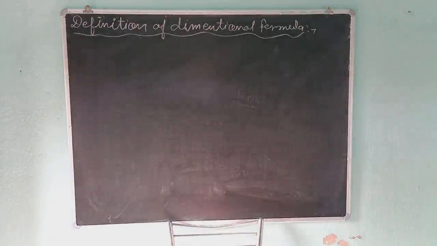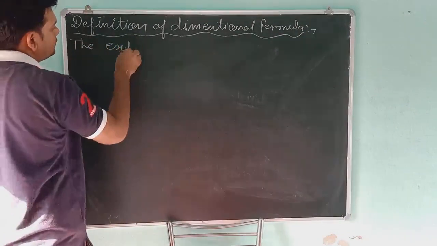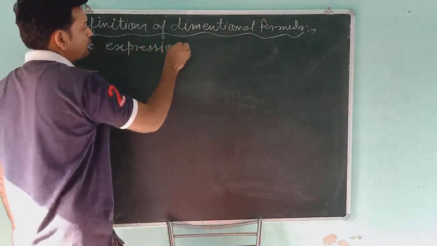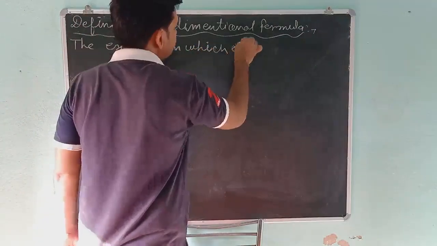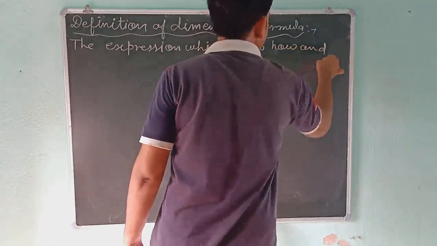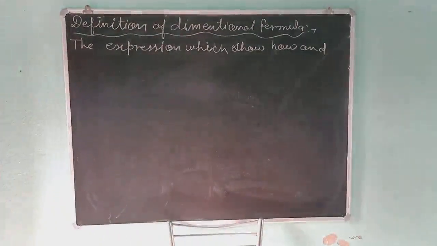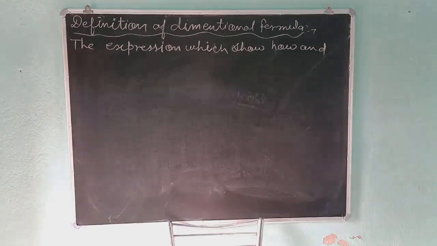According to the definition, the expression which shows how and which. The expression, students: last time we got a formula M1 L minus 2 etc. So this is the expression, and this expression shows how and which of the fundamental quantities represent the dimension.